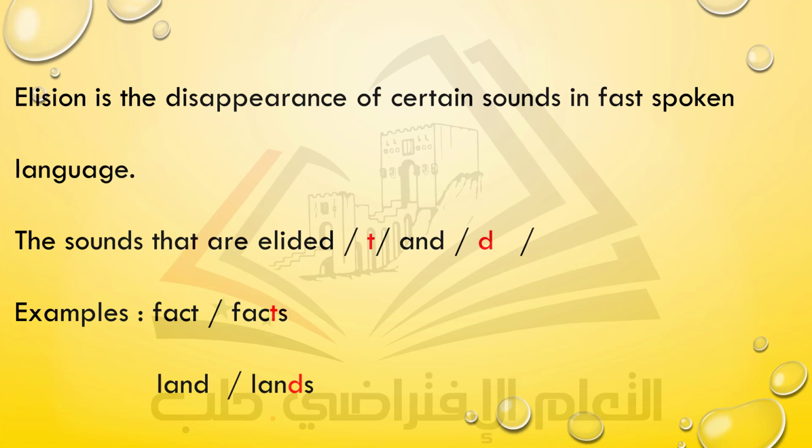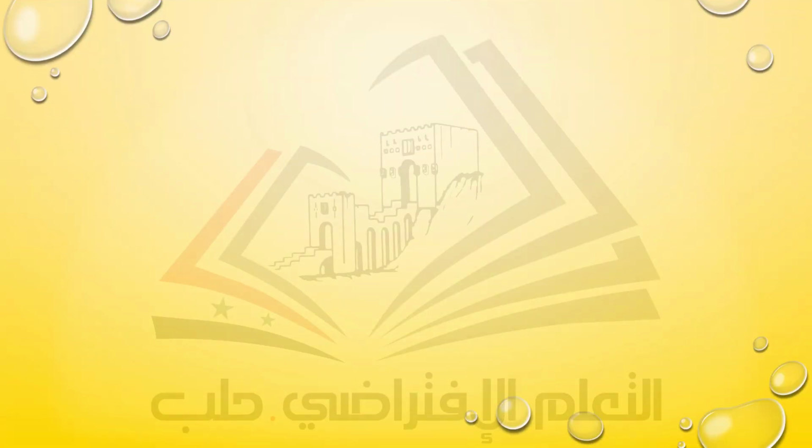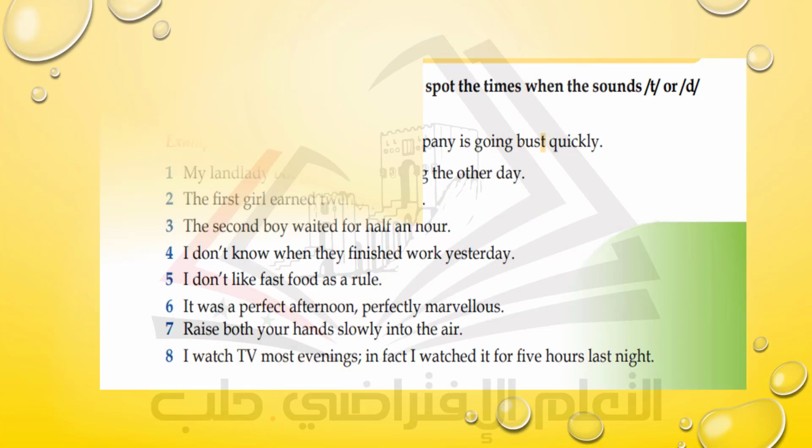The word land, we pronounce the final sound d, we say land, but with the plural form, it's lands. So for sure, this usually occurs in our fast spoken language. We drop these two sounds, t and d.